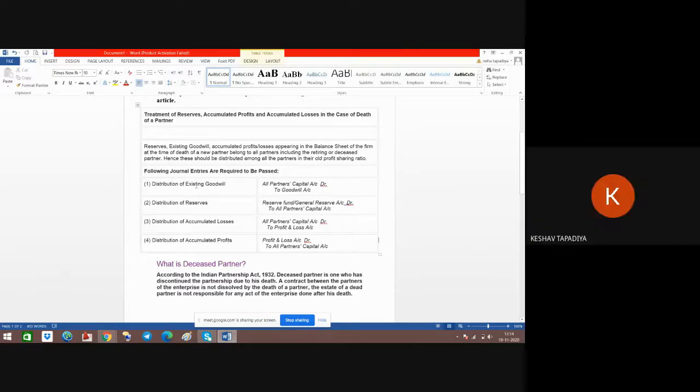Distribution of existing goodwill: all partners capital account debit to goodwill account. Distribution of reserve fund: general reserve account debit to all partners capital account. Distribution of accumulated profit: profit and loss account debit to all partners capital account. Distribution of accumulated loss: all partners capital account debit to profit and loss account.